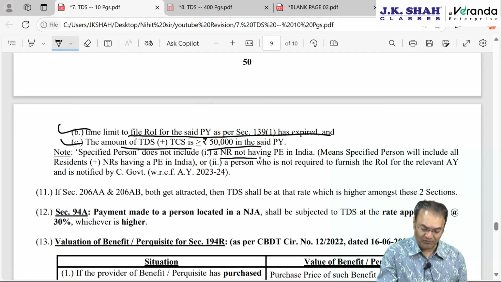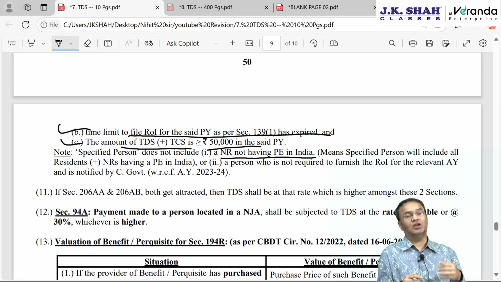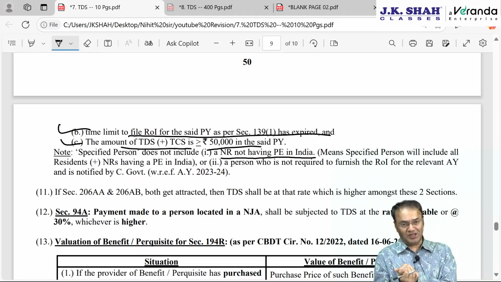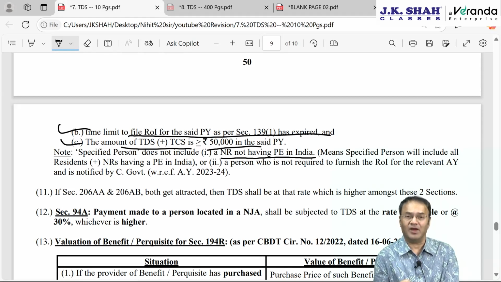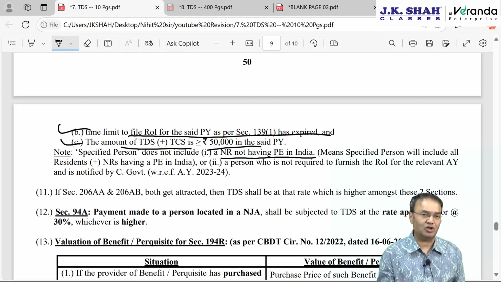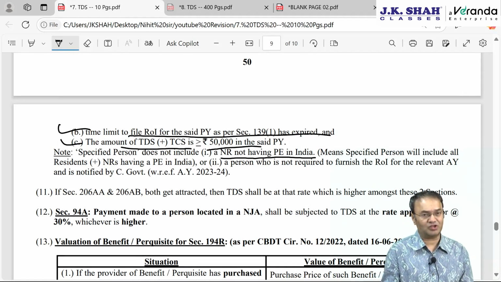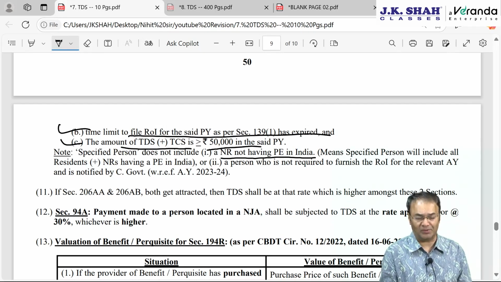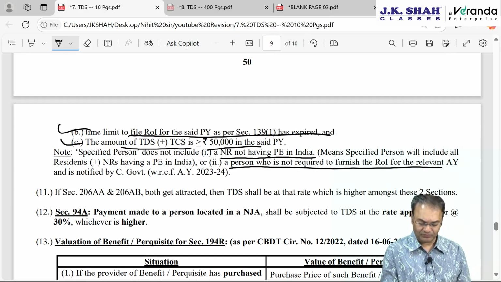Meaning thereby, if he is a resident, or a non-resident having PE in India, then TDS at double rate or 5% will be applicable as given in 206AB. Secondly, 206AB also does not apply to a person who is notified by the central government and is not required to file IT return of the last year.